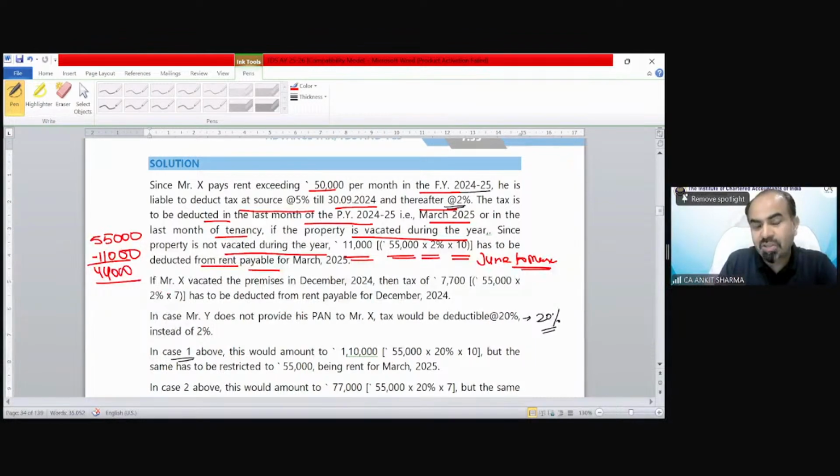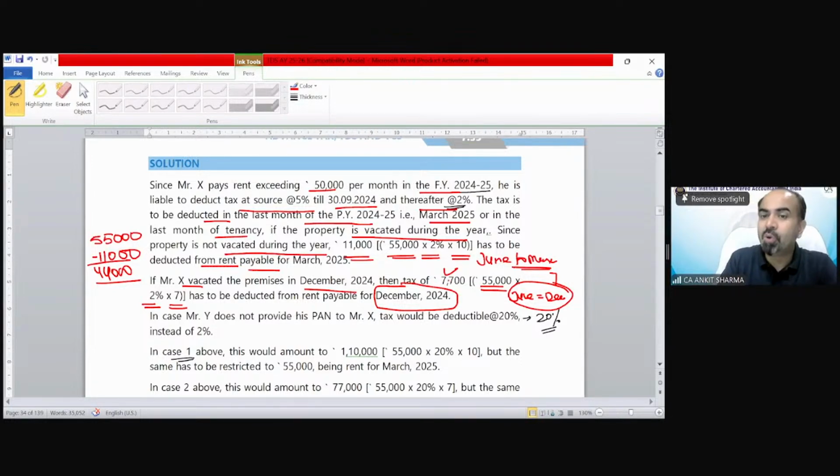Now the extended question was asking that Mr. X vacated the premises in December. The provision says if you vacate the property before the end of the financial year, then TDS is required to be deducted in the month of vacancy. So from June till December, he resided for 7 months. So the tax would be deducted at the rate of 2% for 7 months, and that would be 7,700.